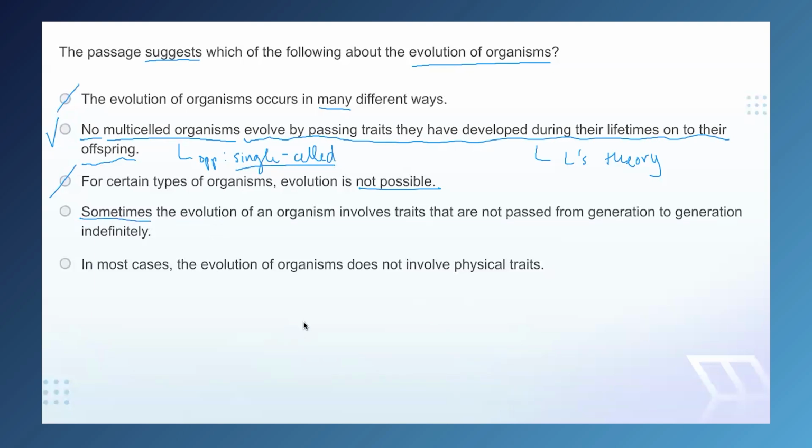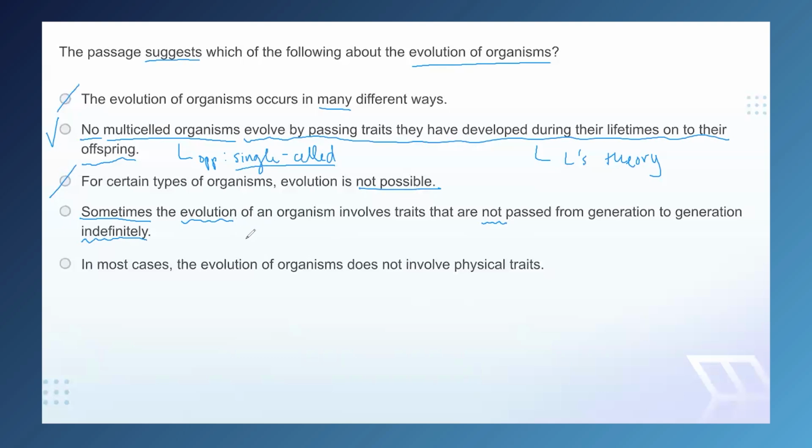We know from paragraph 3 that it's because traits are passed down indefinitely in our special single-celled organisms that they are examples of true evolution. And we know that this is in direct contrast to paragraph 2, where we see that because traits disappear after a few generations in cases of gene expression modification, i.e., they are not passed from generation to generation indefinitely, they are not examples of evolution.